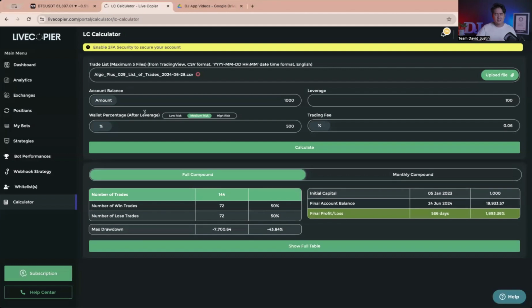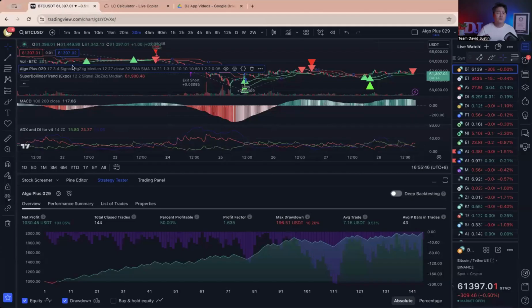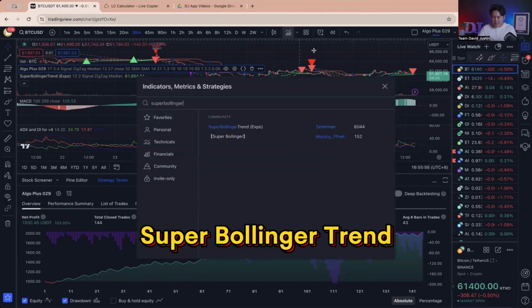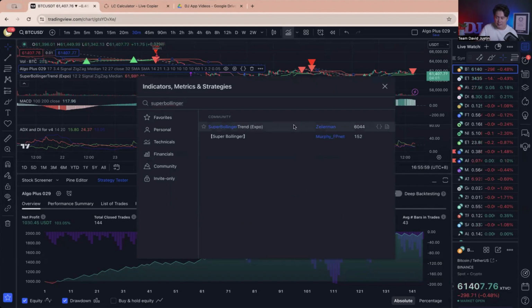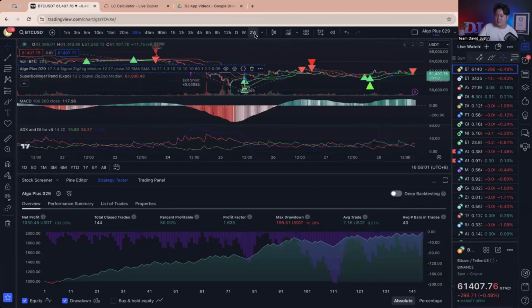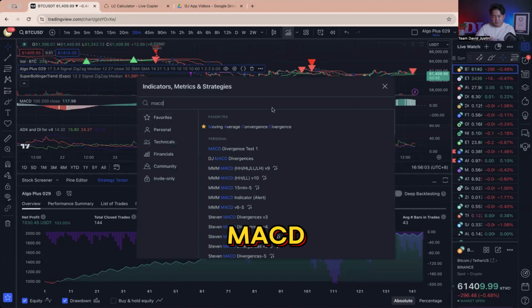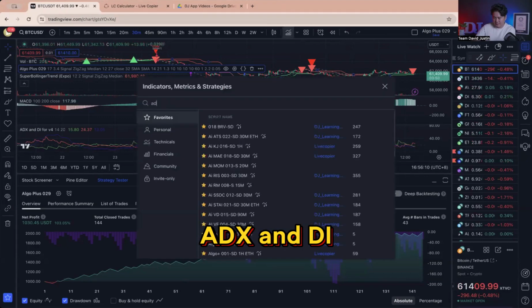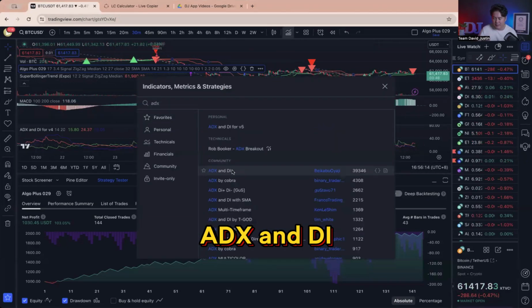But how can I get started by using these strategies? First of all, if you want to know how I make these strategies, I'm combining these three indicators. The first one, SuperBollingerTrends by Siemens. The next I'm using is a usual one, MACD, moving average convergence and divergence. And the last one, I'm using ADX and DI, by Bekabu Oyaji. A very crazy amount of people are using it, 39,000.